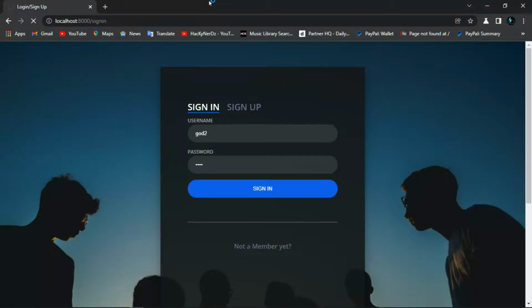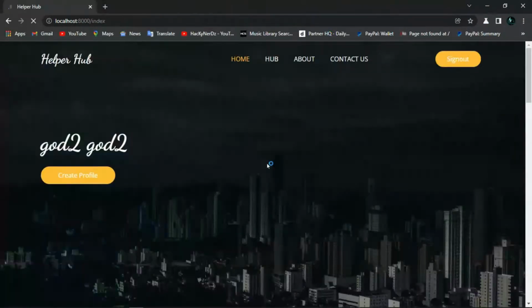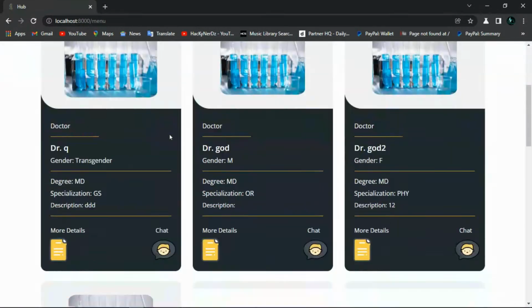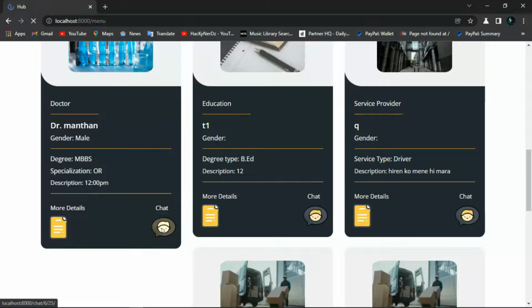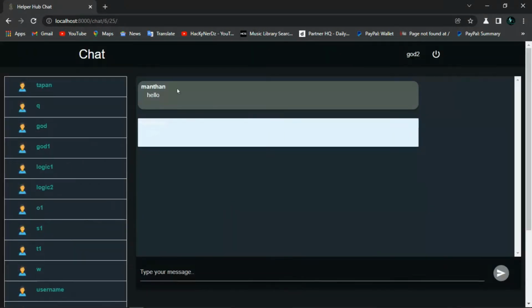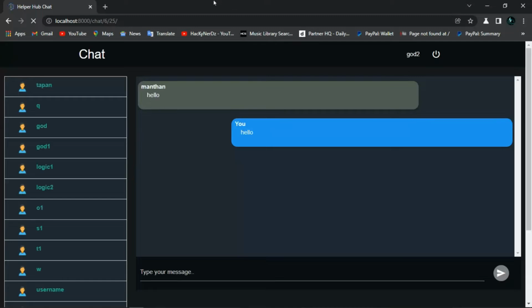Sign in from Go2. We sent the message as Manthan. So let's go to the hub, Manthan. Okay, so the message is received successfully, and as you can see, it's working on both sides.